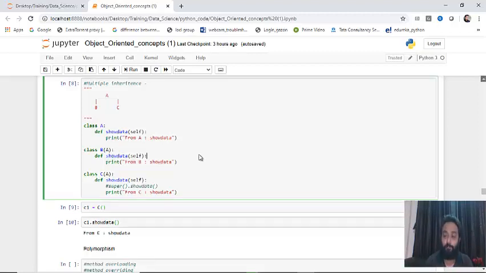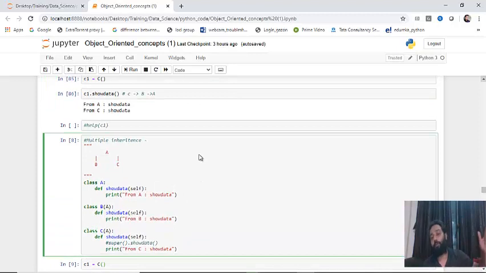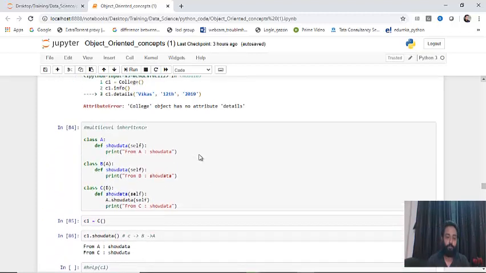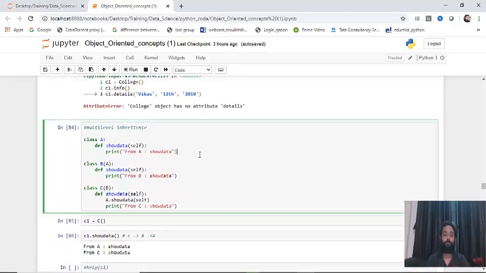Now the third type was multi-level. The example that I gave you: manager, team lead, employee. Employee is inheriting from the team lead, and team lead is inheriting from the manager. Okay, so now let's see multi-level. Here I have created three classes.